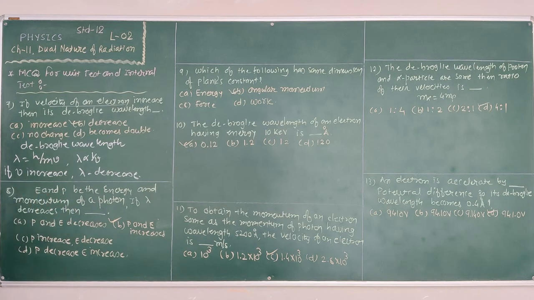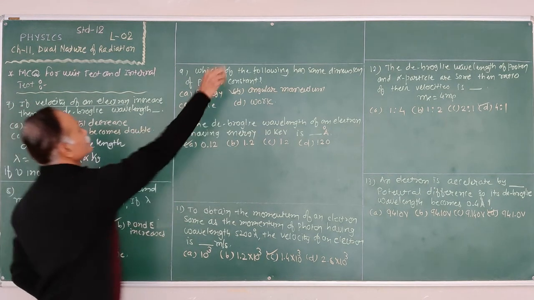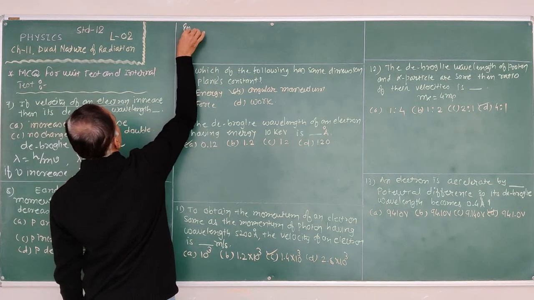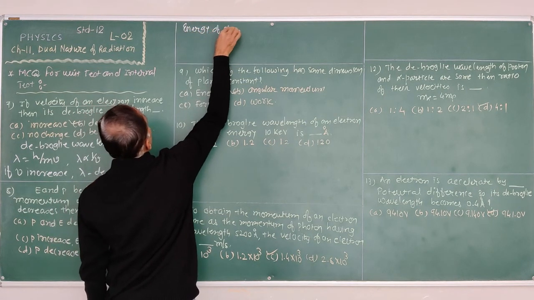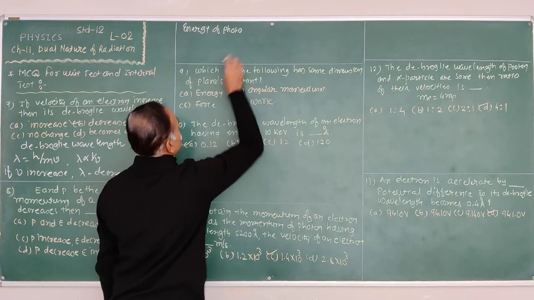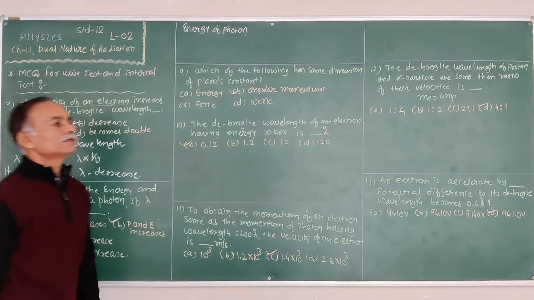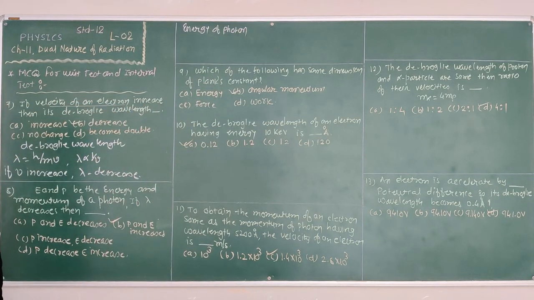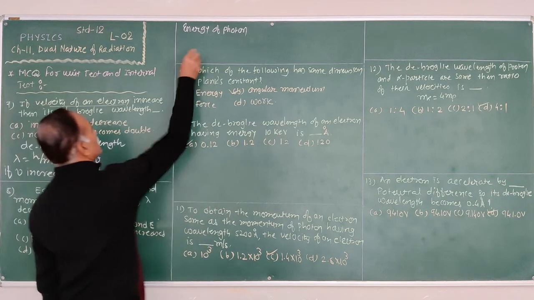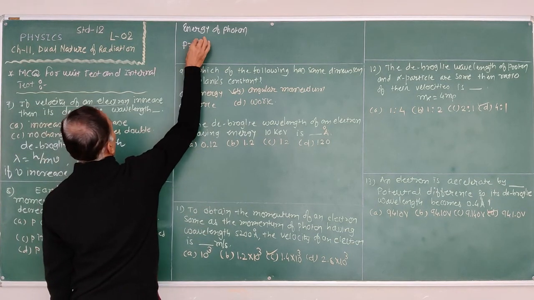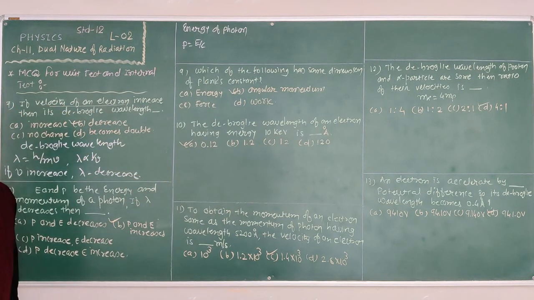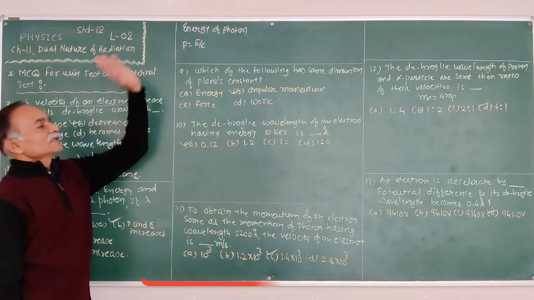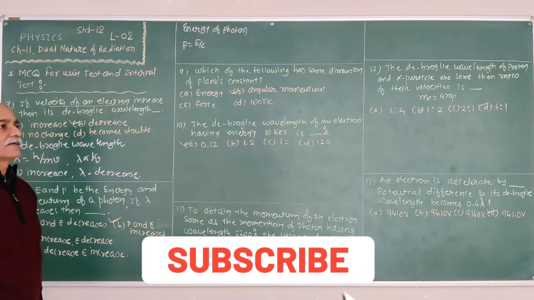First, for the photon, the energy of the photon is E, and P is equal to E upon C, or E is equal to P into C, that means the momentum into the velocity of light.